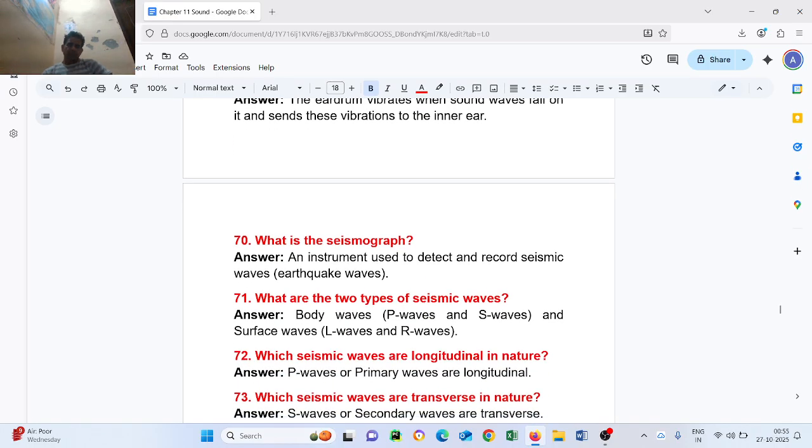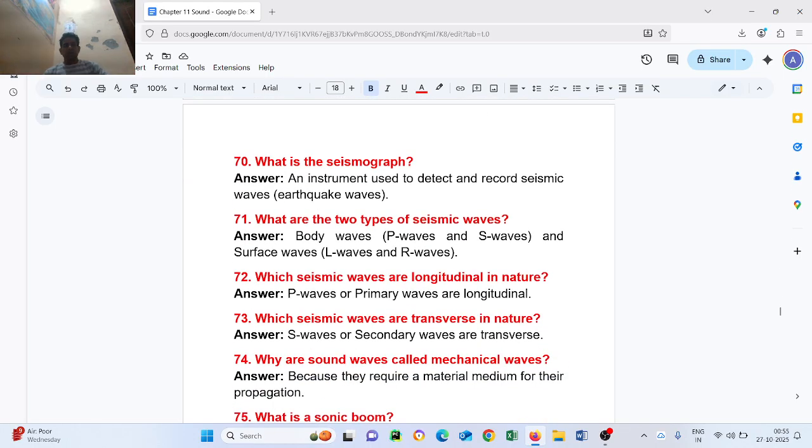Question number 71. What are the two types of seismic waves? Body waves, P waves and S waves, and surface waves, L waves and R waves. Question number 72. Which seismic waves are longitudinal in nature? P waves, or primary waves, are longitudinal. Question number 73. Which seismic waves are transverse in nature? S waves, or secondary waves, are transverse in nature.